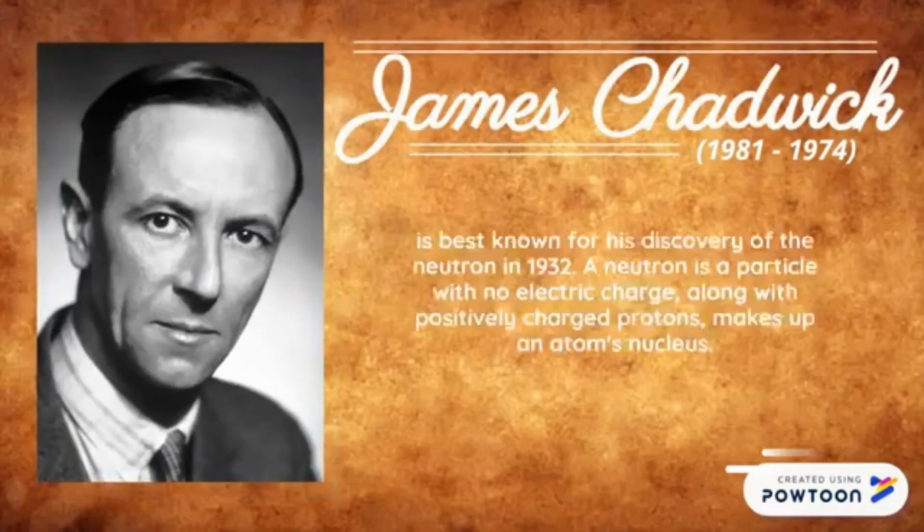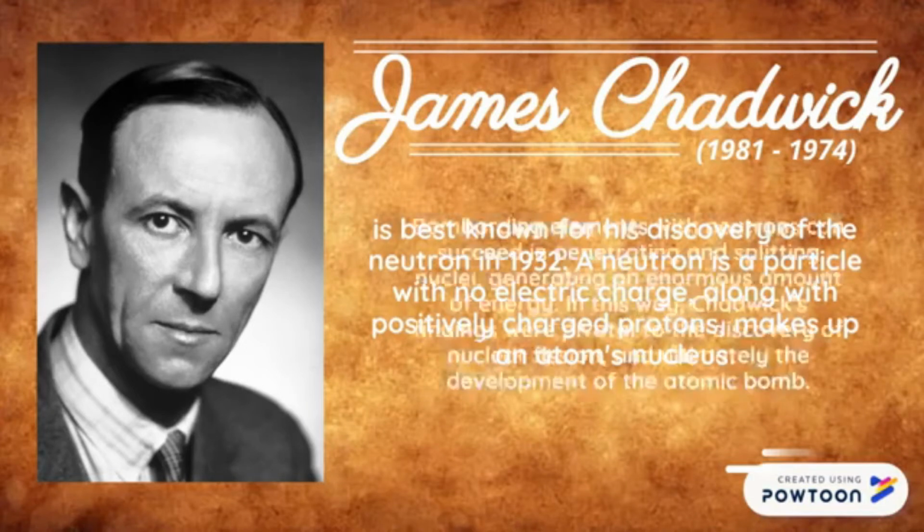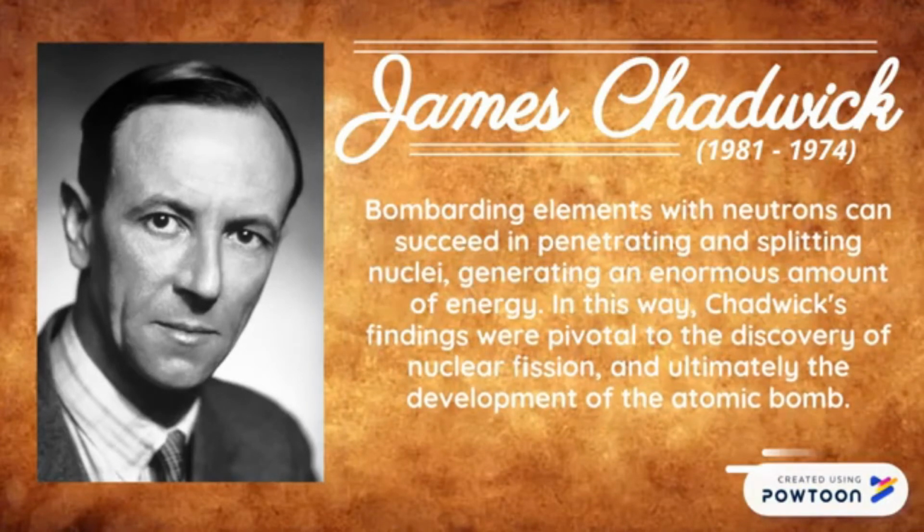James Chadwick is best known for his discovery of the neutron in 1932. A neutron is a particle with no electric charge, which along with positively charged protons makes up an atom's nucleus. Bombarding elements with neutrons can succeed in penetrating and splitting nuclei, generating an enormous amount of energy.